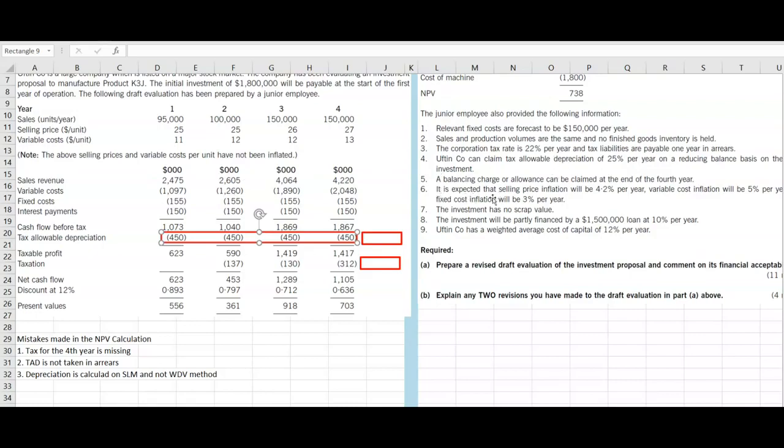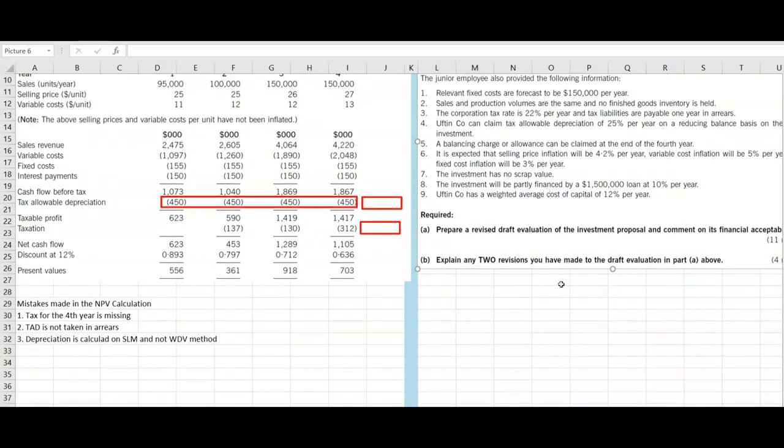It is expected that the selling price inflation will be 4.2% per year, the variable cost inflation will be 5% per year, and fixed cost inflation will be 3% per year. So for selling price inflation, we can try to find out whether they have inflated properly or not. So we can work it like this. Sales inflation, whether they have done it properly or not, we can find out.